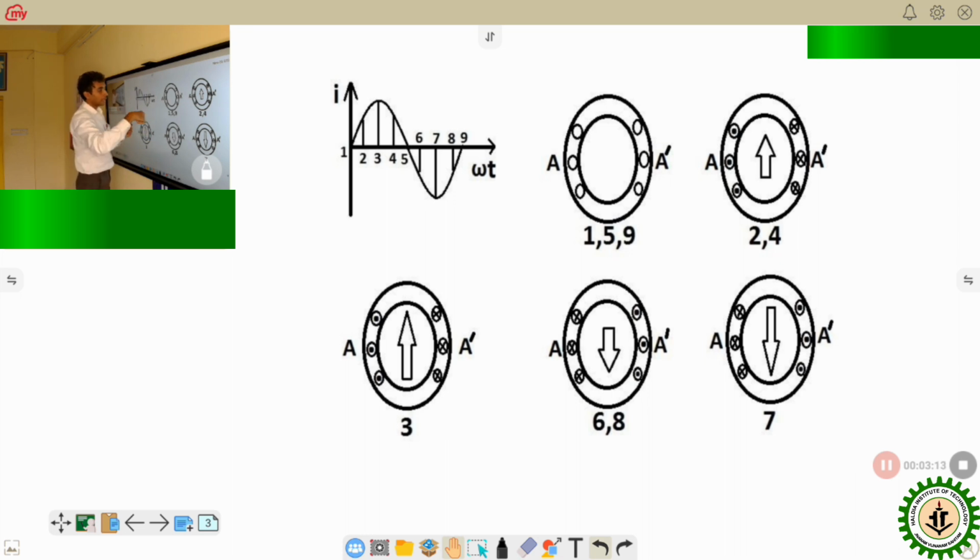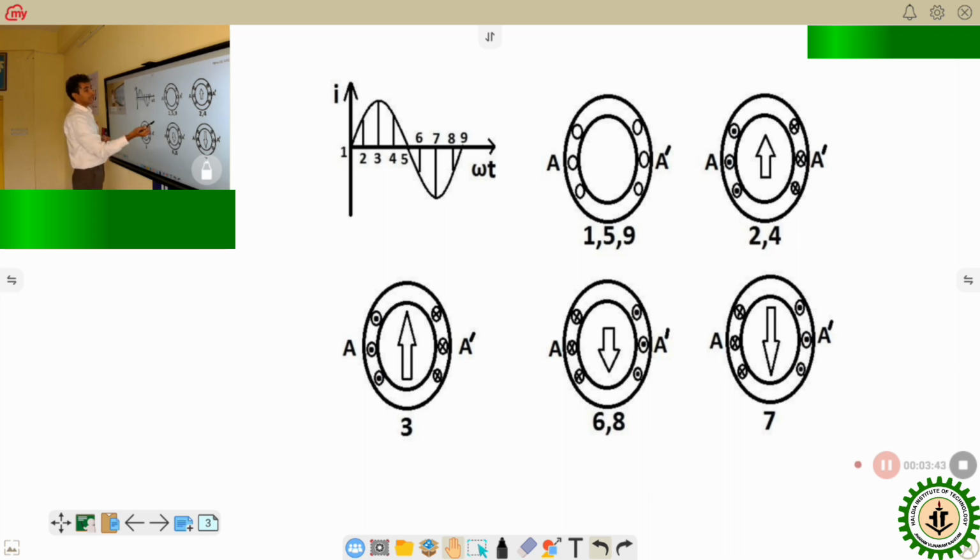A coil has two coil sides. A-A' is a three-turn coil, so there are three coil sides on this side and three other coil sides on the other side. It is wound like this, starting from here, A to A', A to A'. So this is a three-turn single-phase coil, where we are giving a single-phase AC supply.